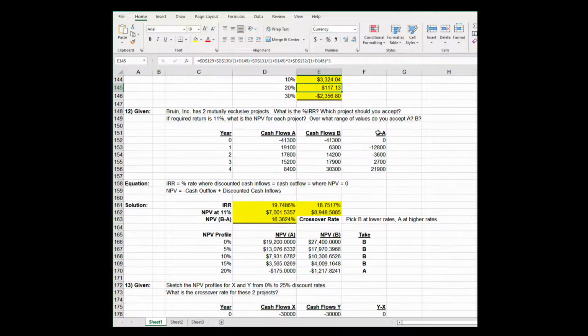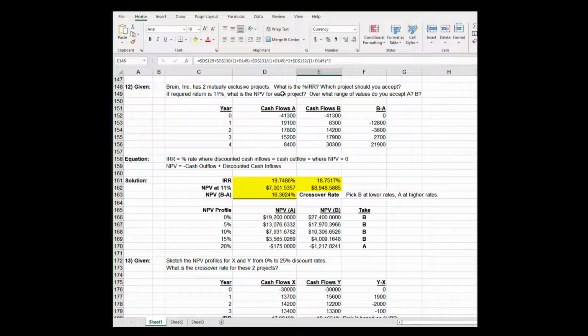In number 12, we have Bruin Inc. with 2 projects to choose from. Which is better? 2 mutually exclusive. We only have $41,300. Can't do both of them. We can only do one, so which one should we choose? So there they both are, with $41,300 going out at time 0, and then differing amounts coming in years 1, 2, 3, and 4.